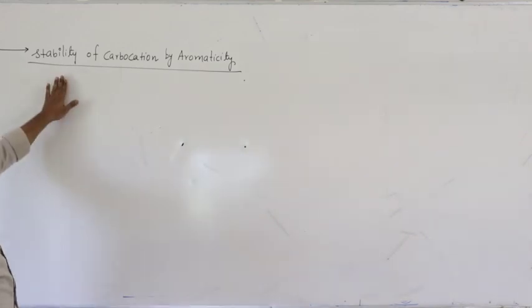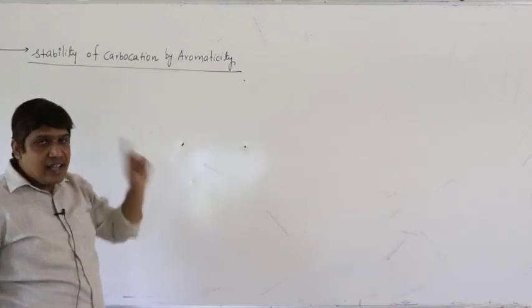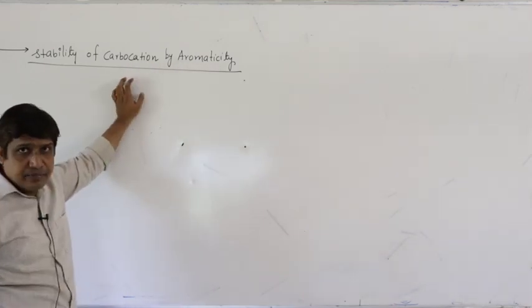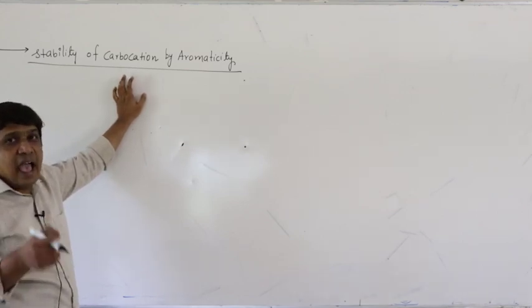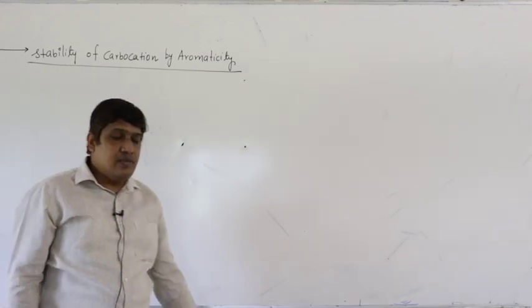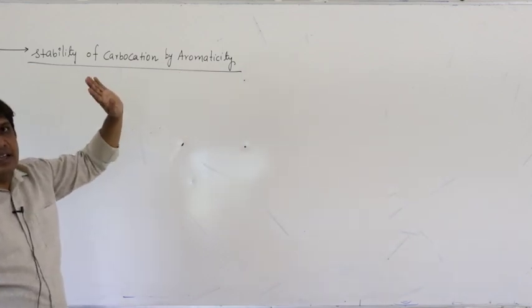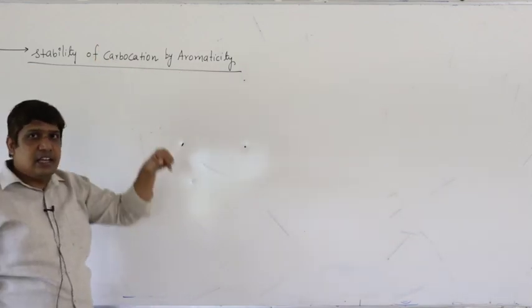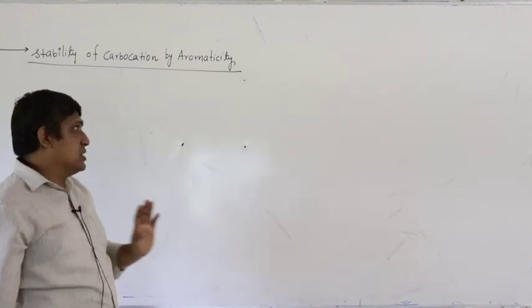Now, if a carbocation can be stabilized by aromaticity, then that carbocation is highly stable and the corresponding halide readily undergoes solvolysis. That is the point.